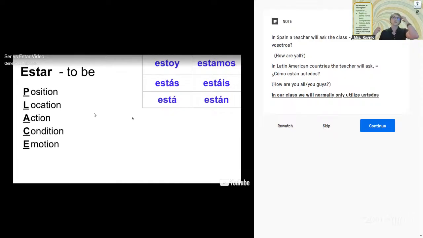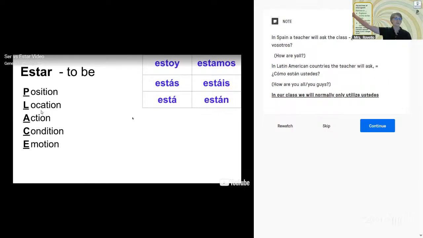But we have to figure out when to use them. So when we're talking about position, like if something is above or below, or next to, location, like where is the grocery store? Oh, it's on the corner. It is on the corner.